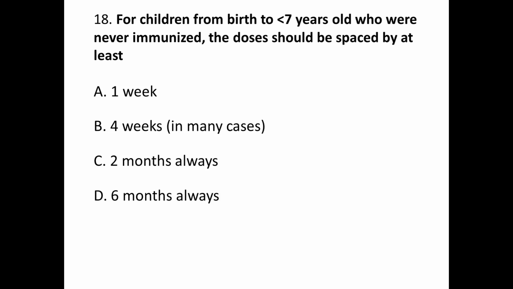Question number 18. For children from birth to 7 years old who were never immunized, the doses should be spaced at least A. 1 week, B. 4 weeks in many cases, C. 2 months always, and D. 6 months always. Correct answer is B.